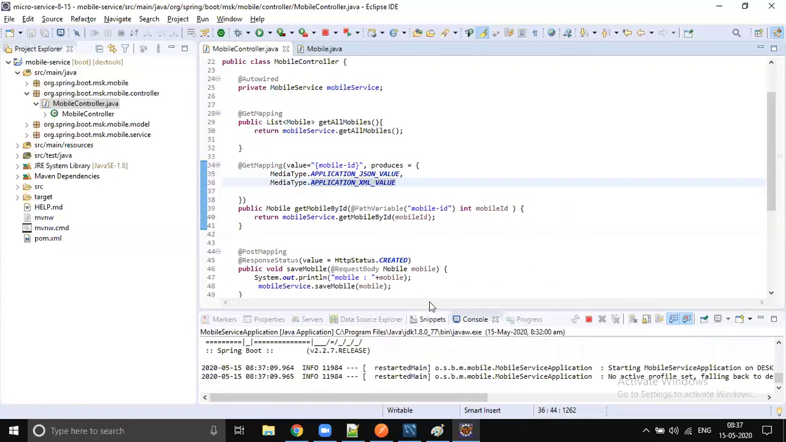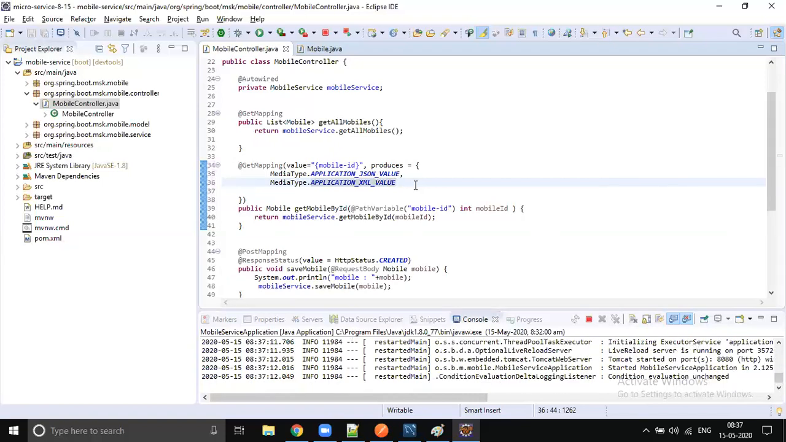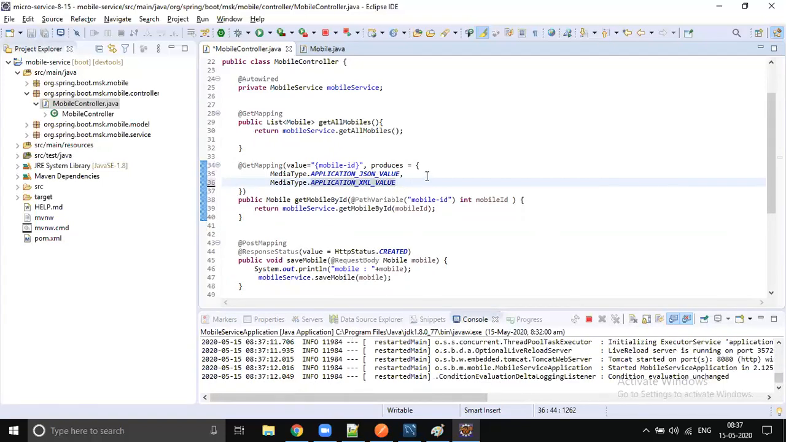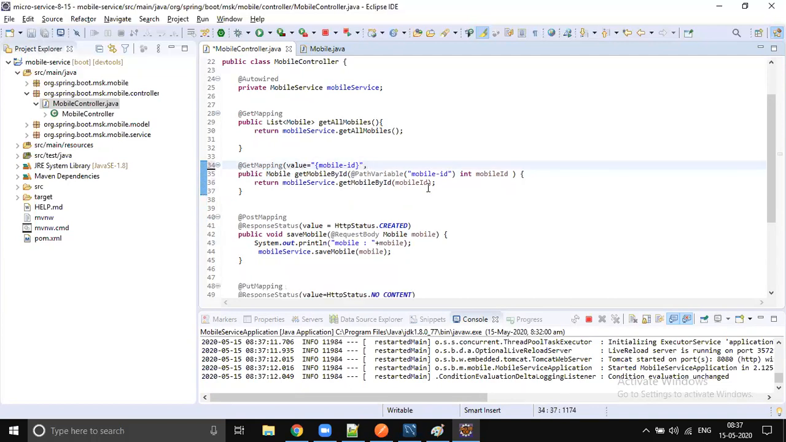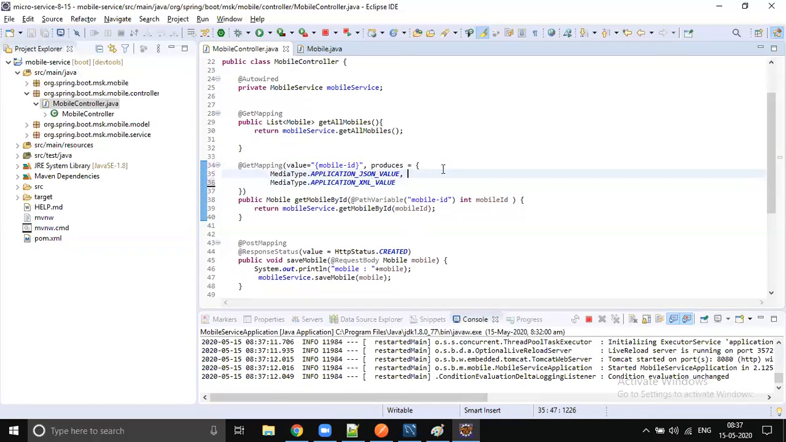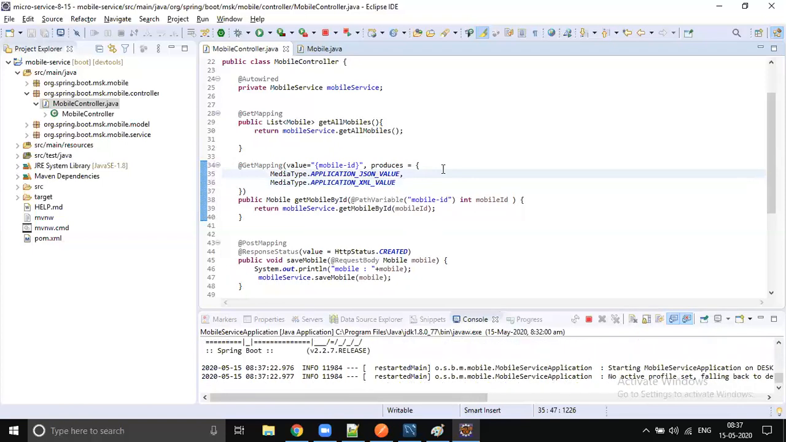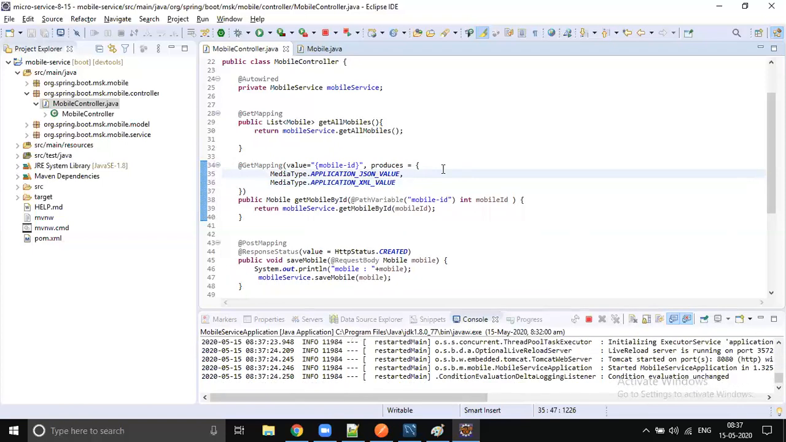Okay, so now our service, it's not mine, it's ours, right? Our service is going to support both formats. We can give the data in JSON format as well as XML format. So now the client should ask in which format he wants the data, right?